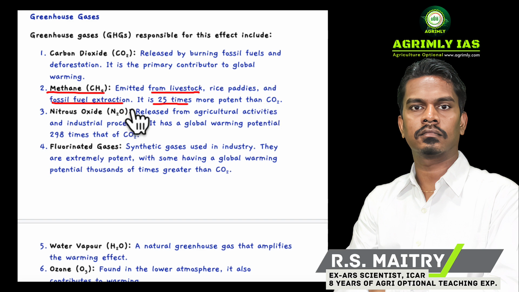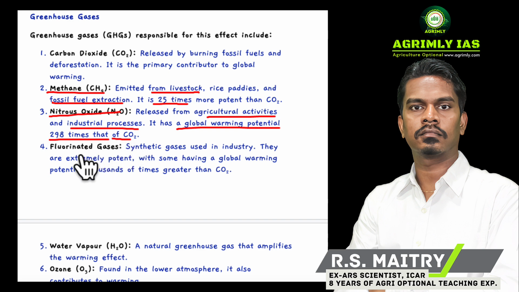The third important greenhouse gas is nitrous oxide. This is released from agricultural activity and industrial processes. Almost 85% of nitrous oxide is released from the soil. Nitrous oxide has more global warming potential than CO2 and methane. We can say 298 times more global warming potential in comparison to carbon dioxide.